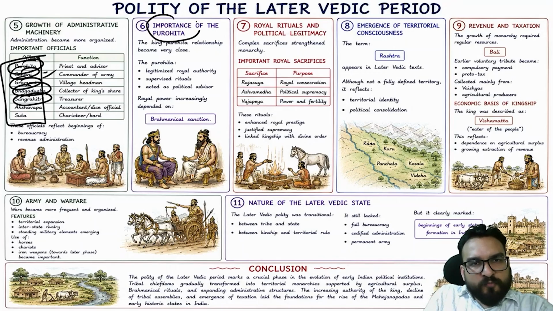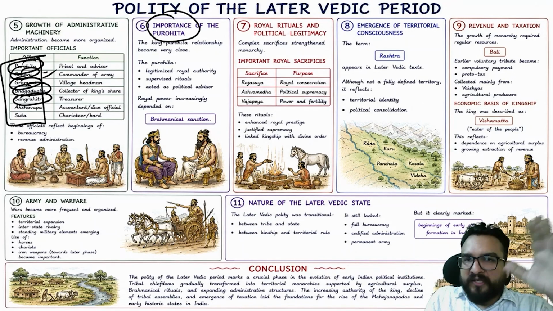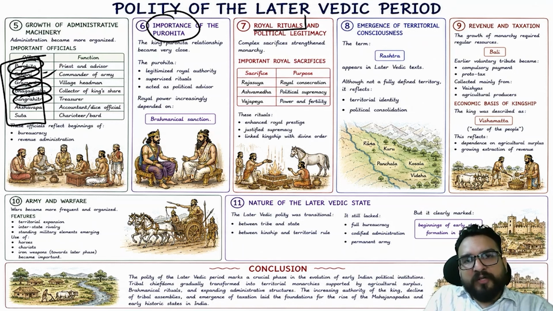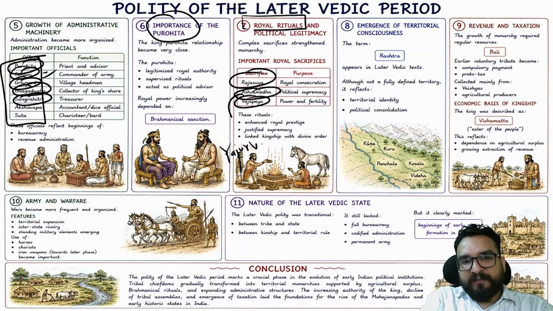There was importance of the Purohit, yes, to legitimize that particular king. Purohits become important, and they have been important throughout. Now these kings will be involved in more royal rituals like Rajasuya, Ashwamedha, Vajapeya, and because of this, simultaneously, not Samaveda, sorry, Yajurveda was elaborately built as well. Now try to understand parallelly literature and its effect on society as well, you are finding, right? So this is happening over here.